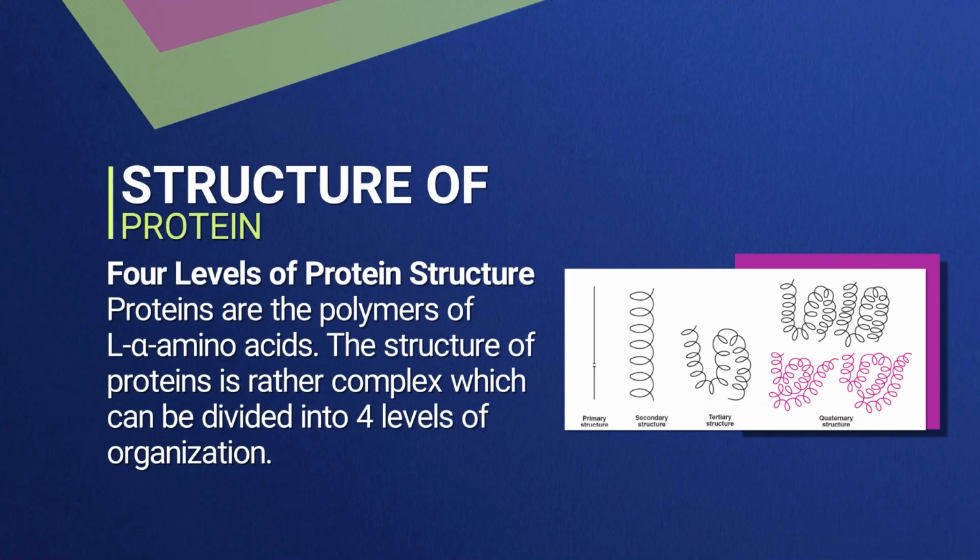Then the structure of protein is the main basis for any functional property or characteristic shown by the protein; that all depends upon the structure of protein. There are 4 levels of protein structure. Proteins are polymers of L-alpha amino acids, we know that. The structure of protein is rather complex and can be divided into 4 levels of organization: primary structure, secondary structure, tertiary structure and quaternary structure. Let us see them one by one.